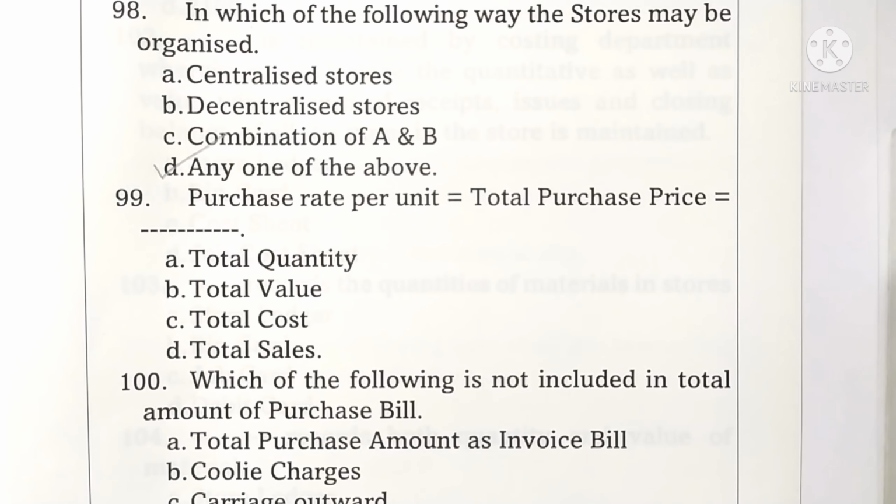Question 99. Purchase rate per unit is equal to total purchase price divided by dash. Here, divided by a total quantity. Option A is correct one.